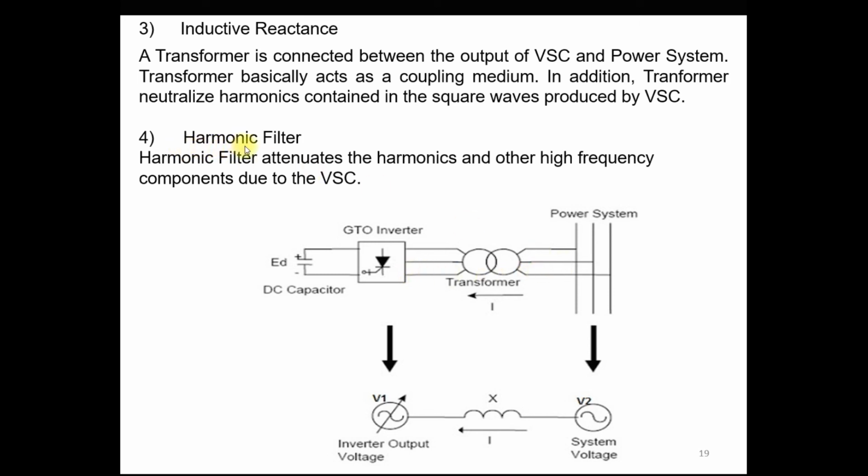Fourth component is a harmonic filter, that is required to filter out the harmonics which are generated by these voltage source multi-level converters. After filtering out these harmonics, the output voltage is injected into the power system through this coupling transformer. So you can see the electrical equivalent circuit of the STATCOM, which is connected with the power system.